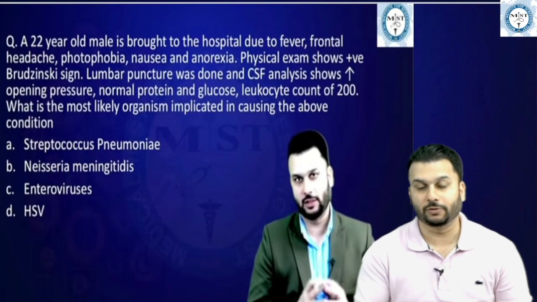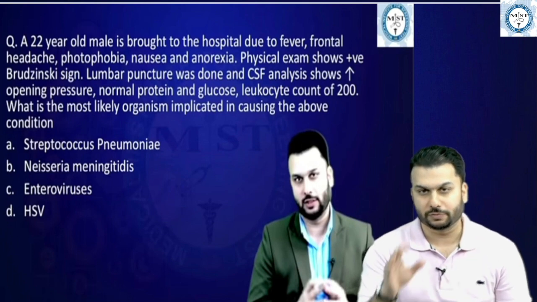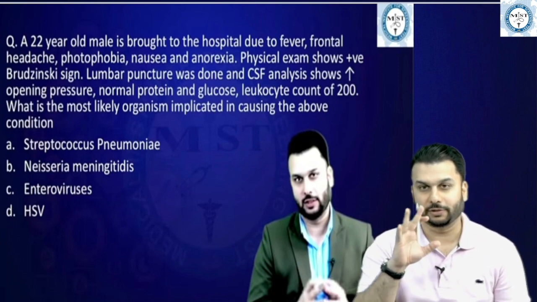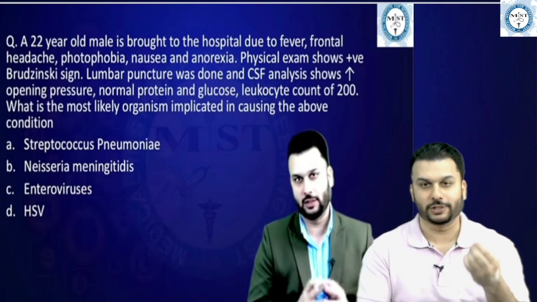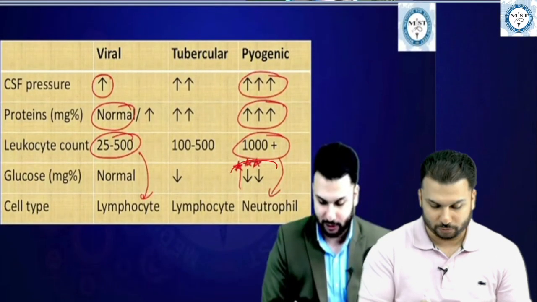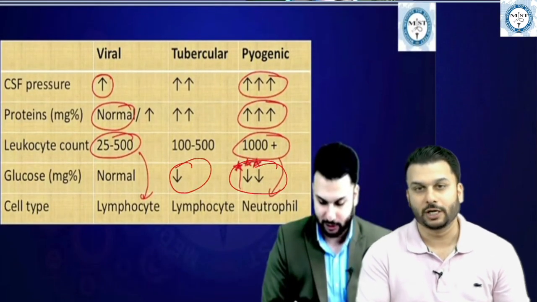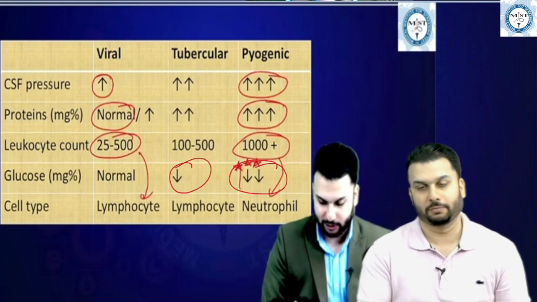You can just have a look over here. We had discussed this again in the important questions, something which is on exactly pretty much the same lines about the sugar levels, the glucose, etc. This was the question we had discussed, and in detail I told you to remember this sugar thing. Sugar is lowered by tubercular and the pyogenic meningitis.